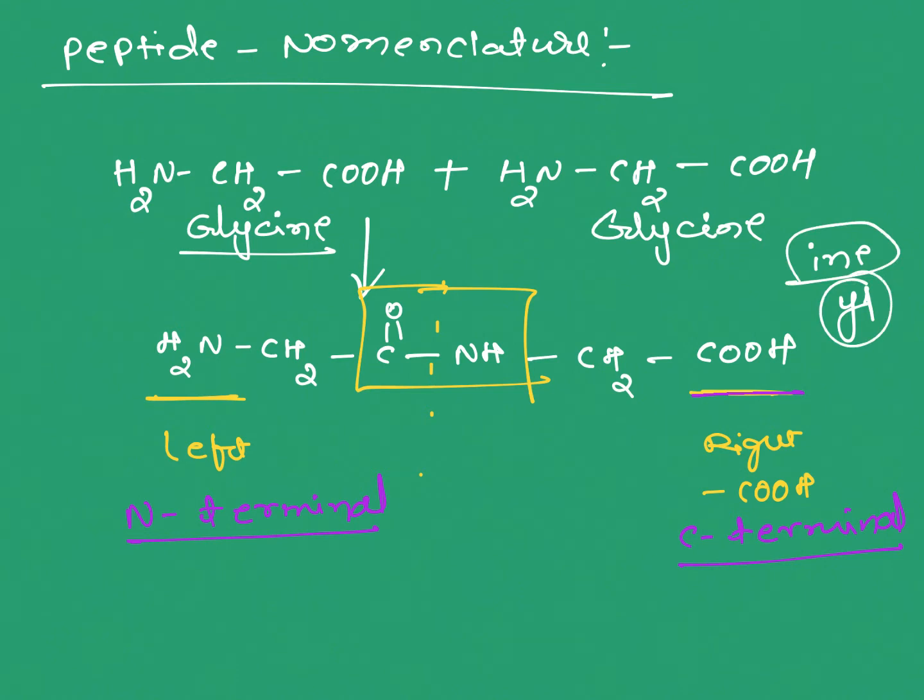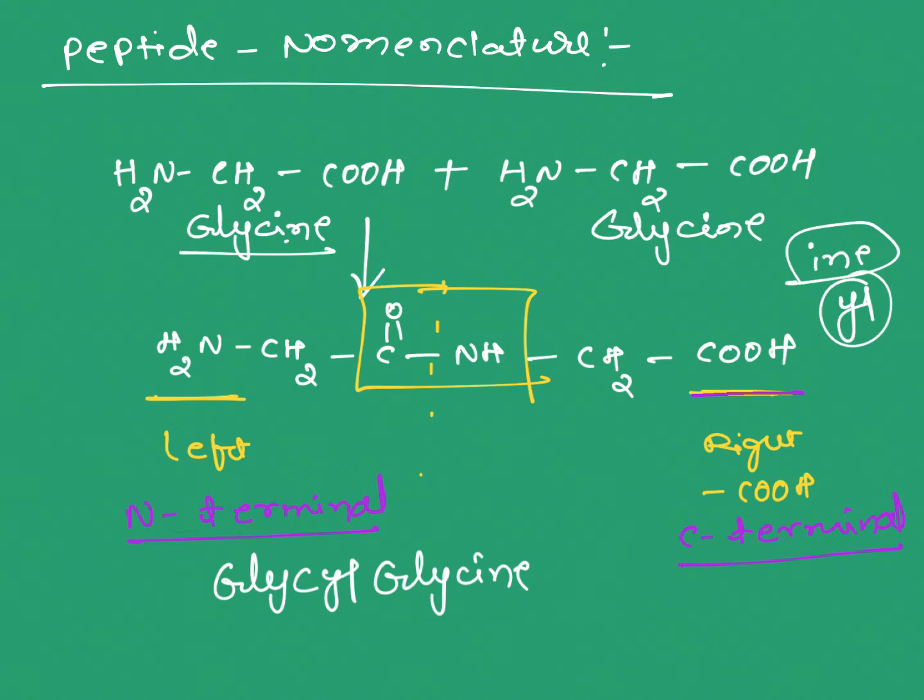So for this dipeptide, glycyl, because INE is replaced by YL, and the next one is glycine. The C terminal amino acid name we write as such. So this dipeptide name is glycyl glycine. Whenever we are writing a peptide nomenclature or structure, we start from the N terminal on the left side and end with the C terminal amino acid.